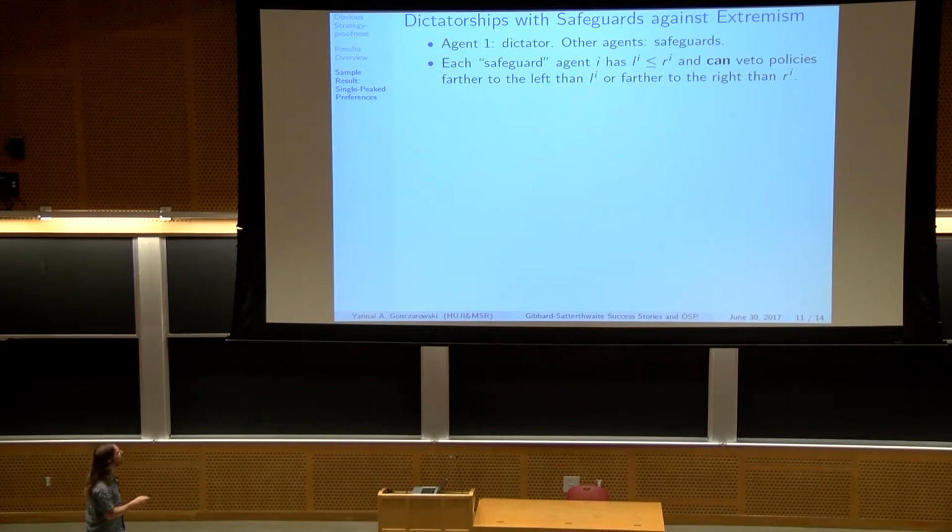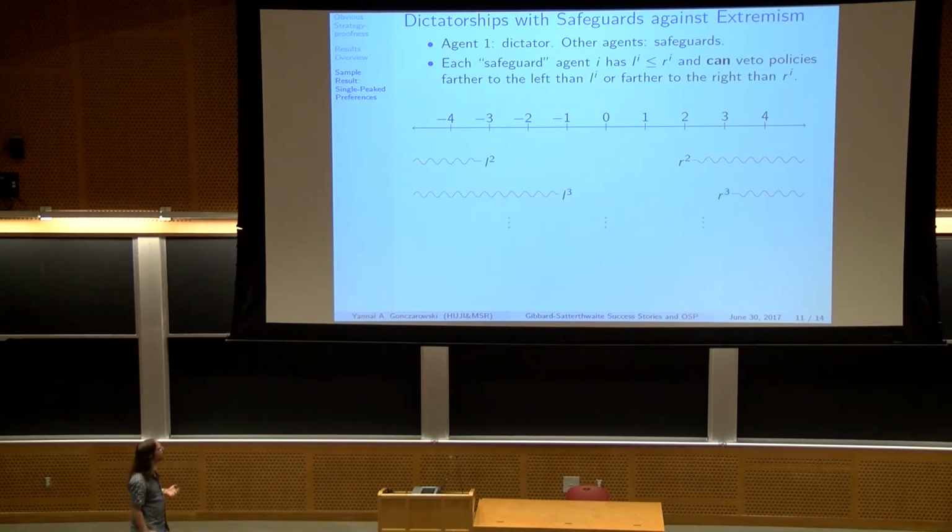It will be possible for him, though he doesn't have to do it, to veto anything to the left of Li and anything to the right of Ri. So here's the set of policies, and if player 2 has L2 and R2, he could veto anything here and anything here. And agent 3 may have L3 and R3 here, so he could veto anything here and anything here if he wishes, etc.